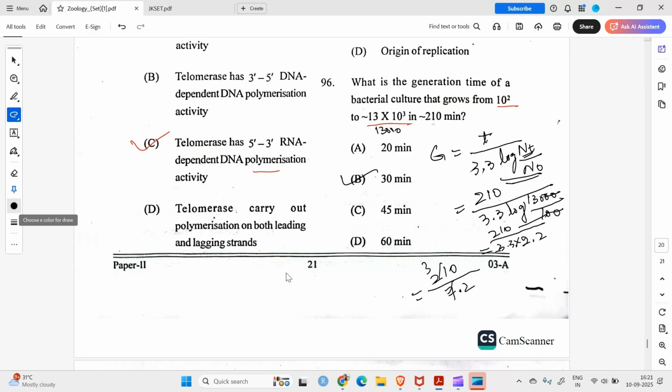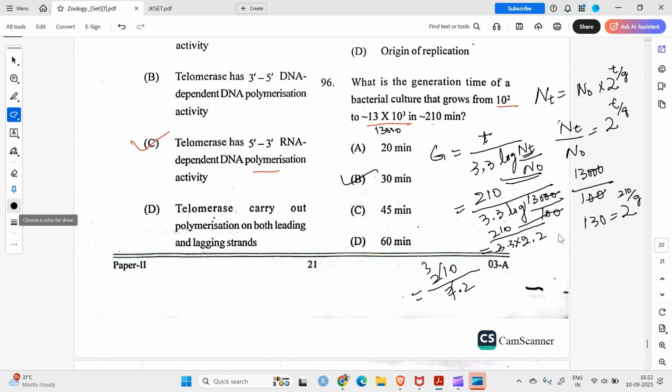There is another way, which is like Nt equals N0 into 2 raised power t over g. Then it becomes Nt over N0 equals 2 raised power t by g. Nt over N0 is 13,000 divided by 100, and it will become 130. So 130 equals 2 raised power time interval, 210 divided by g. G is the generation time. So what should be the power of 2 so that it becomes 130? It should be 2 raised to the power 7.